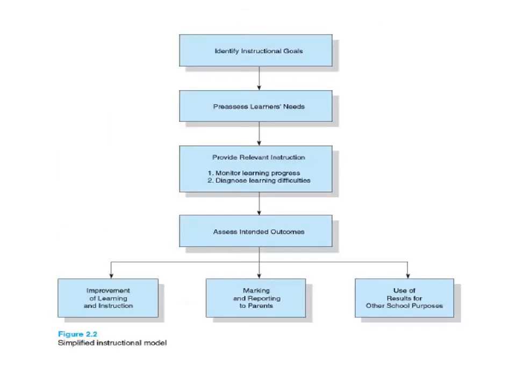As you can see in this diagram, in the last step you can use the result for the improvement in learning and instruction, for making and reporting to parents, and use of result for other school purposes, for example when you want to change your school, at that time you can use your results. So this is the instructional process.